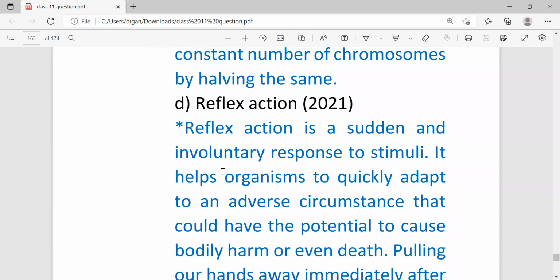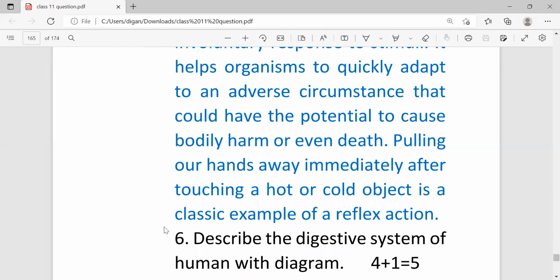Then reflex action. Reflex action is a sudden and involuntary response to stimuli. It helps the organism to quickly adapt to adverse circumstances that could have the potential to cause serious harm or even death. Pulling our hands away immediately after touching a hot or cold object is a classic example of a reflex action. This example is given.